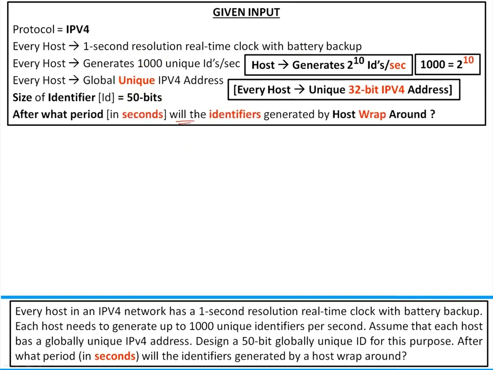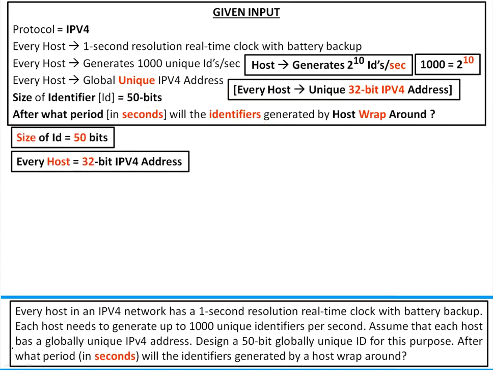After what period will the identifier generated by a host wrap around? As the size of ID is fixed. If the size of ID is not fixed, I can go to infinity. But the size of ID is fixed. After some time, I have to reuse, from 50 zeros to 50 ones. So I have to reuse. So what time does it take at this speed? If I am generating 1000 IDs per second, after some time I'll complete these 2 power 50 IDs. So what is that time they're asking?